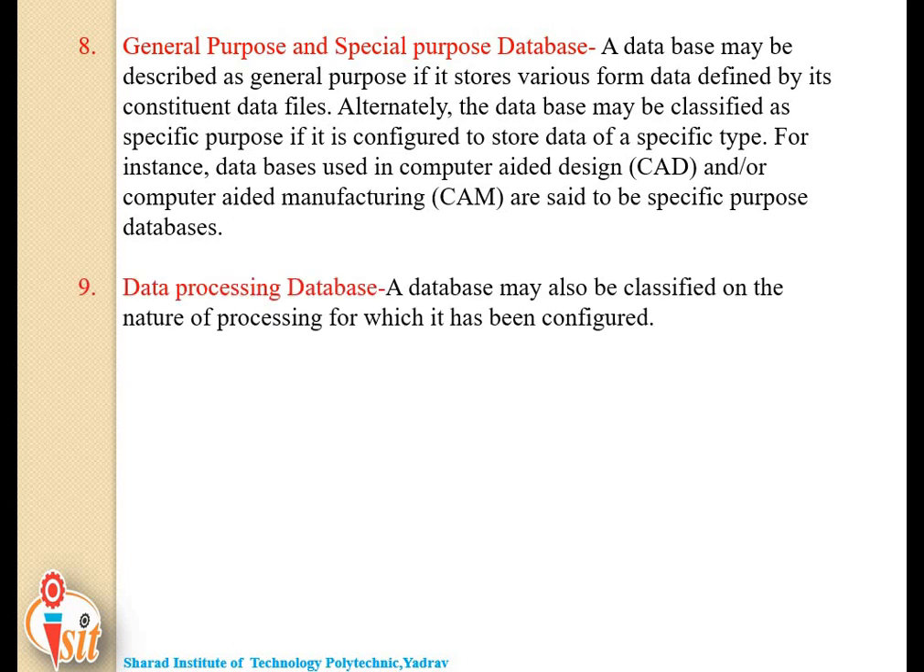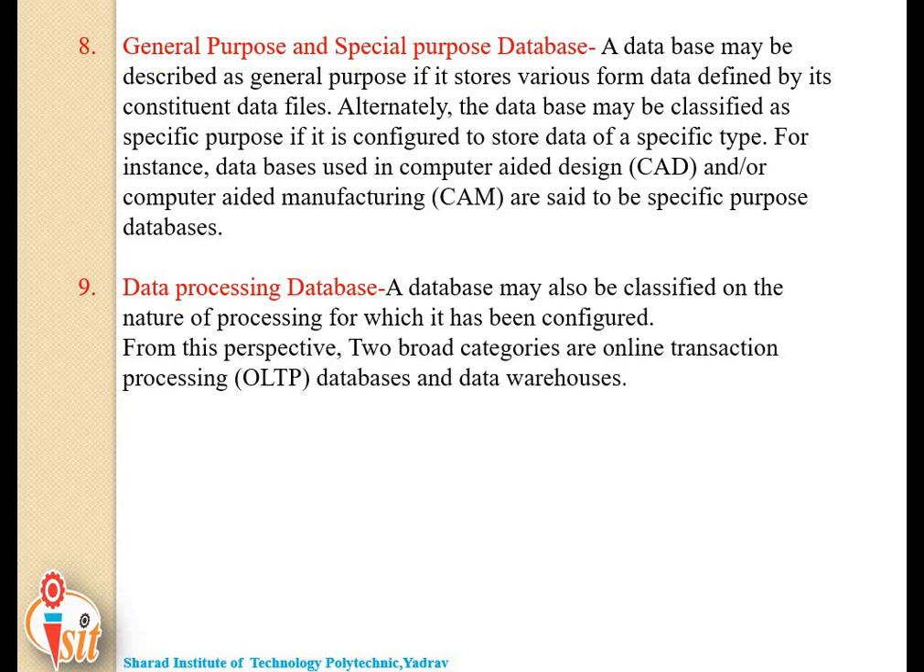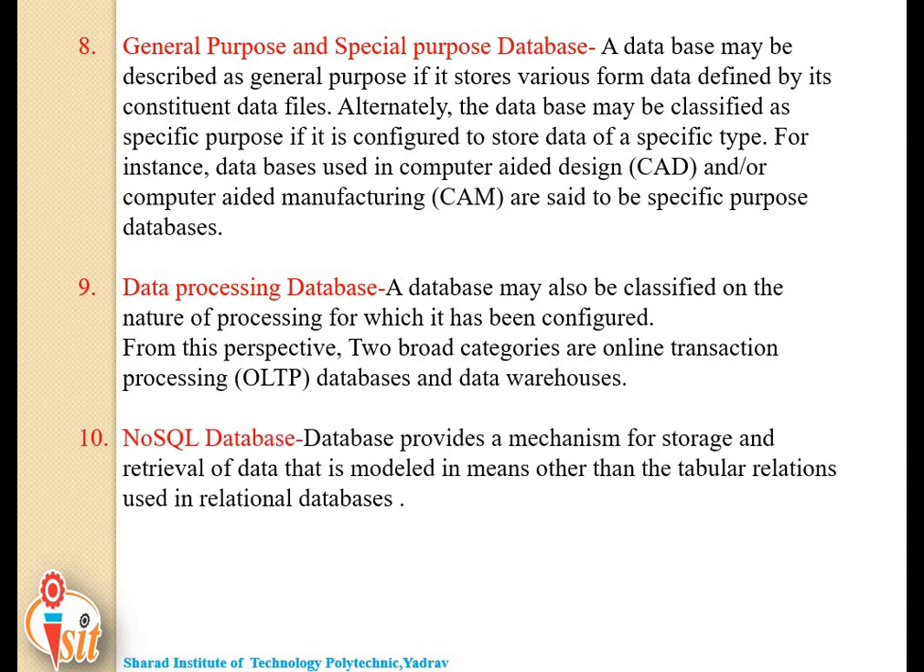Next one is data processing database. This type of database mainly depends on the nature of processing. That is, a database may also be classified on the nature of processing for which it has been configured. That is called a data processing database. From these perspectives, two broad categories are online transaction processing databases and data warehouses.